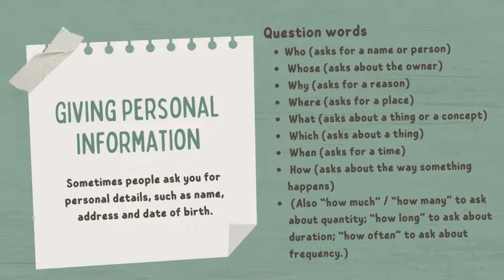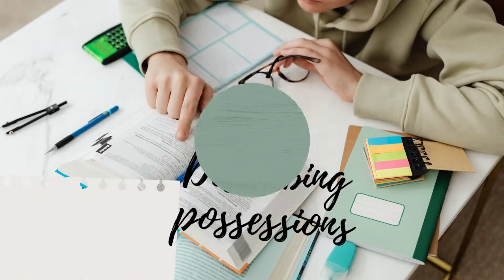Why? Asks for a reason. Where? Asks for a place. What? Asks about a thing or a concept. Which? Asks about a thing. When? Asks for a time. How? Asks about the way something happens. Also, how much or how many to ask about quantity. How long to ask about duration. How often to ask about frequency.